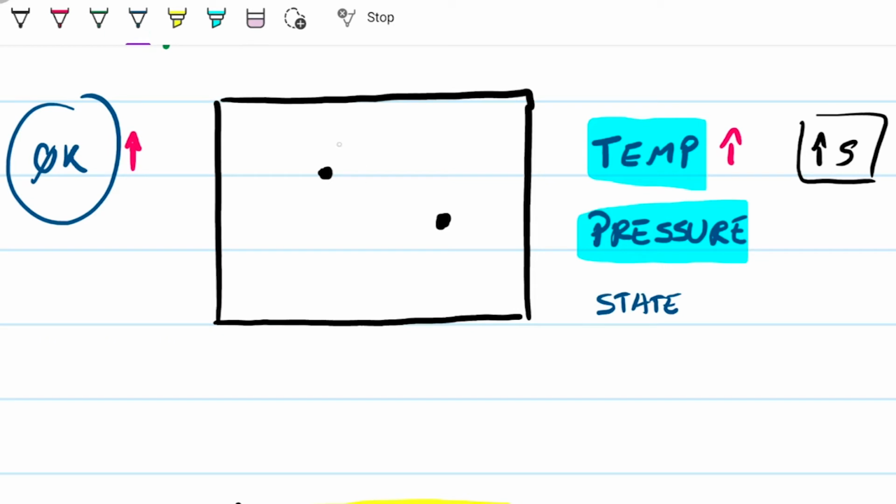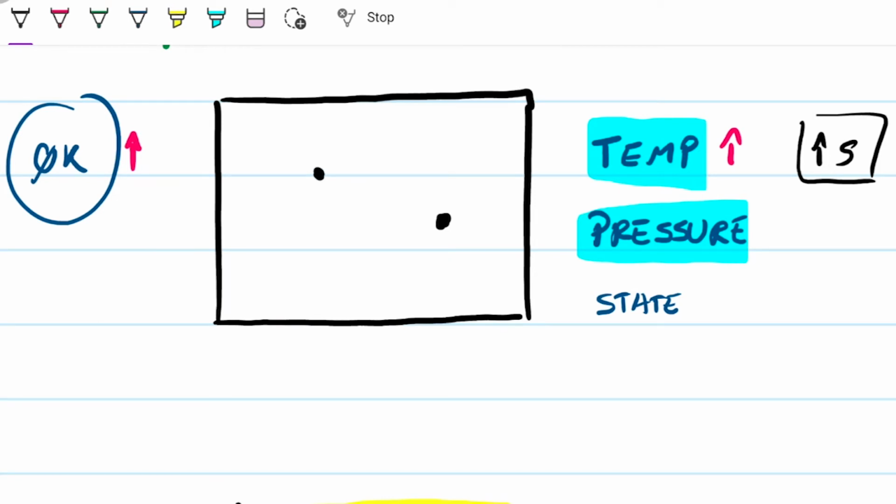Remember that pressure is a measurement of how these guys are bouncing and exerting force, right? Pressure is just force over area, exerting force into the boundaries of my system and against each other. So as soon as I introduce a second molecule, I'm increasing the pressure, because now I have two molecules that are going to be hitting the walls back and forth, and I have molecules that can hit each other. Whilst before, when we didn't have this second molecule, this guy could only hit the boundaries. So we just increased our pressure as soon as we introduced that second molecule there.